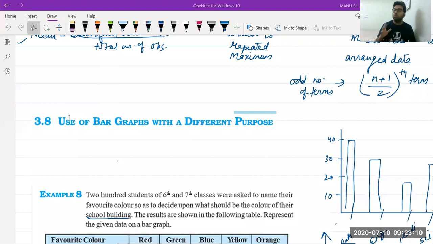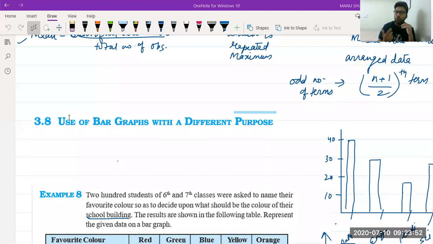Ashima and Gauransh. So, the first thing we discussed is representative values. There are three representative values that we have seen: mean, median, and mode. After finding the representative values, we go to the next concept, representing on a graph. In data handling, we do the collection of data. To understand data properly, we find three representative values: mean, median, and mode. That is the first way. The second way is representing the data on a graph.